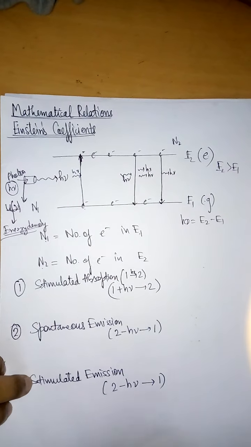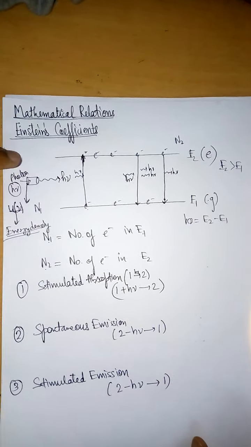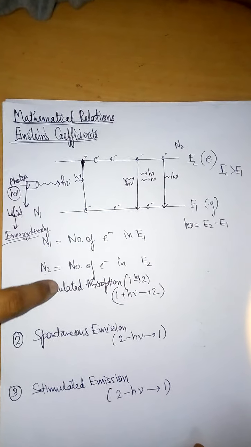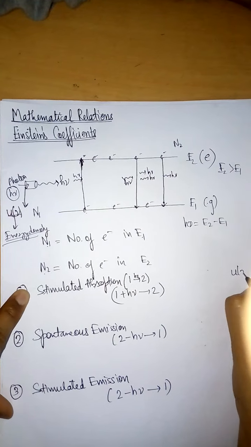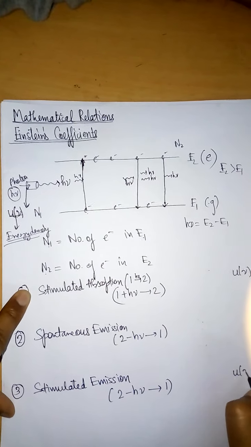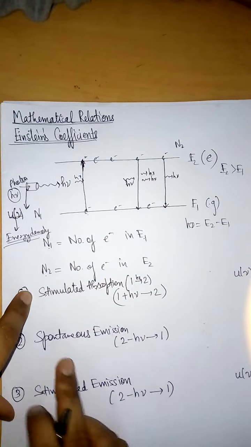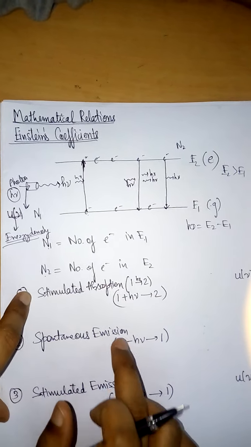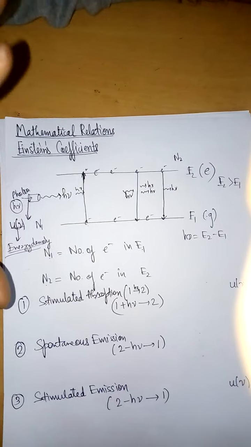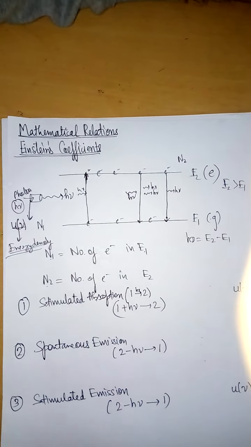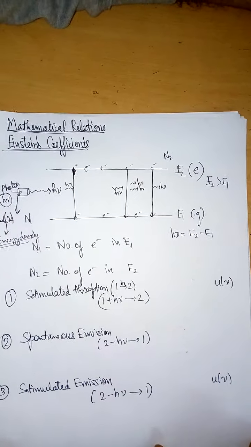Now where is this agency being used? It is being used in two processes, this and this, so you write them in front of them. It is not being used in spontaneous emission, because spontaneous means that we are not using any external source.